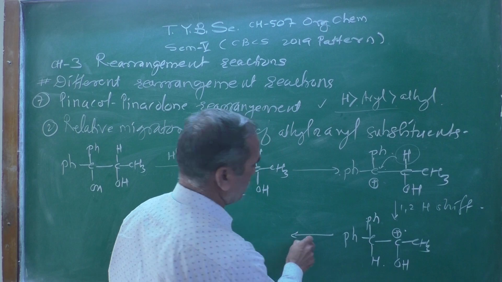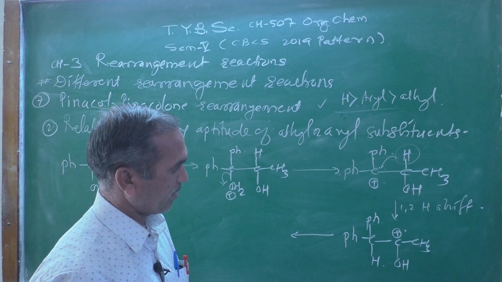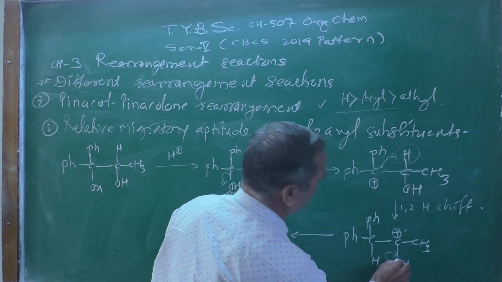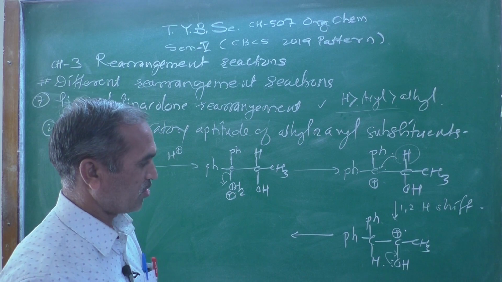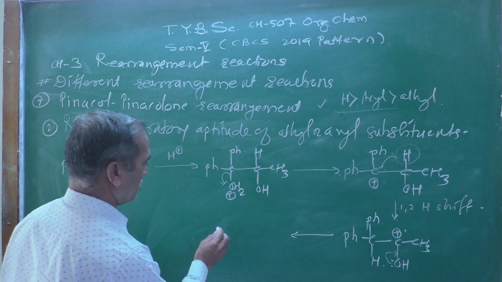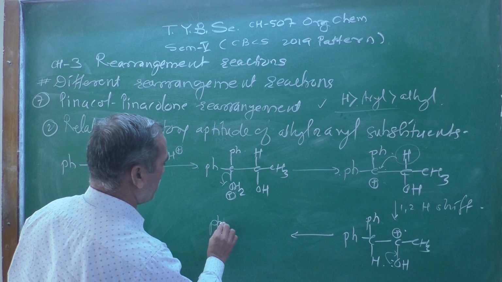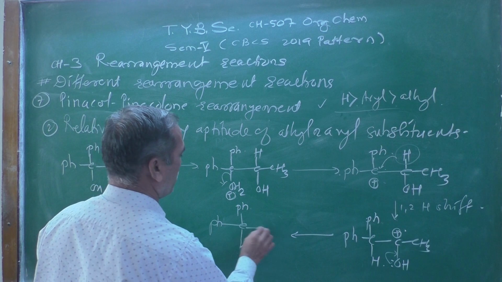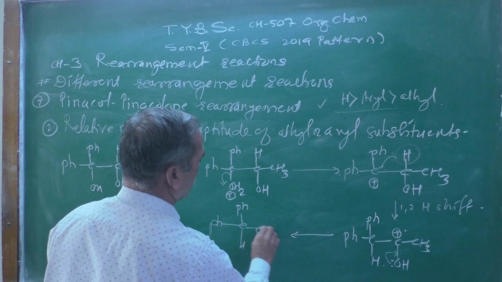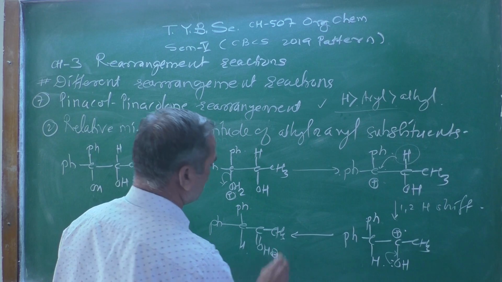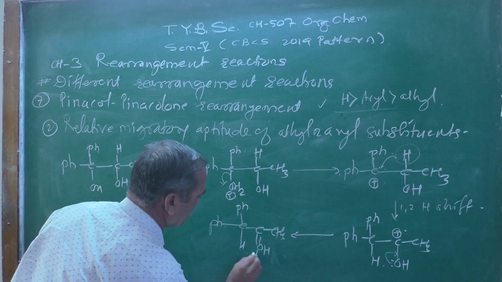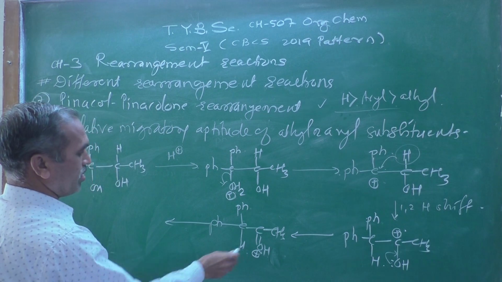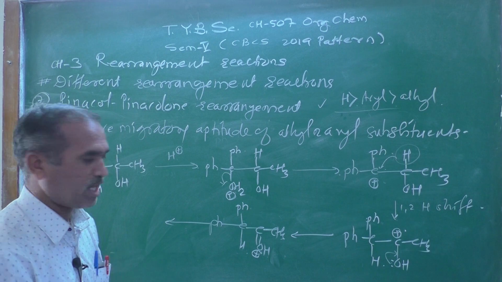Now once you have this carbocation, there is delocalization of the lone pair present on the oxygen atom, and that can form the next intermediate: Ph, then CH3, then C double bond O, CH3. The positive charge comes on that oxygen atom, and the oxonium ion tries to stabilize.